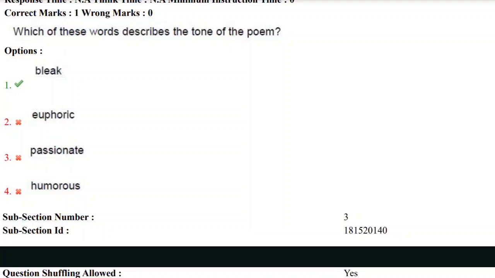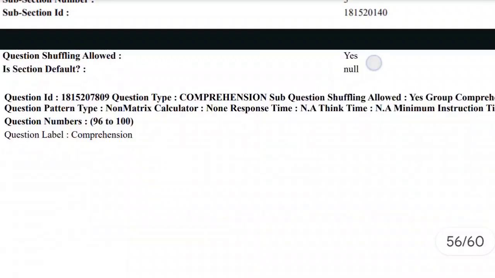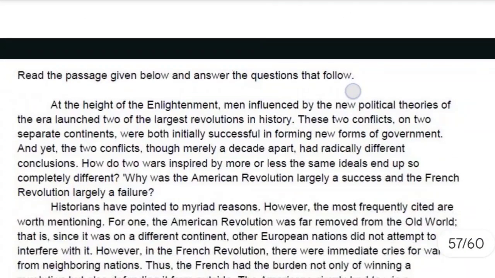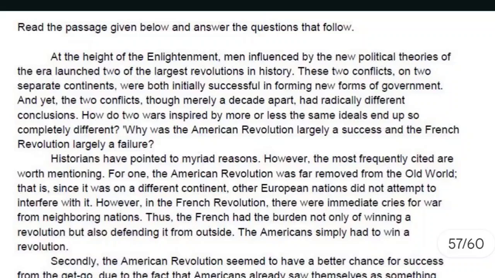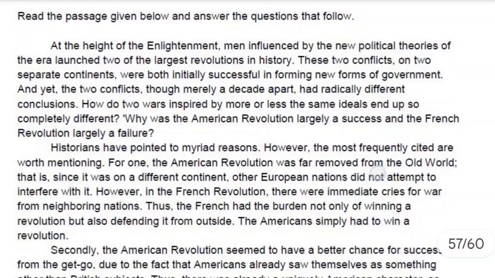So the correct answer here is first option. Let's move towards next question. Here we have the comprehension passage. Read the following passage given below and answer the questions that follow.